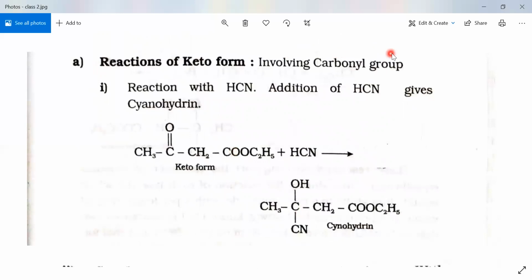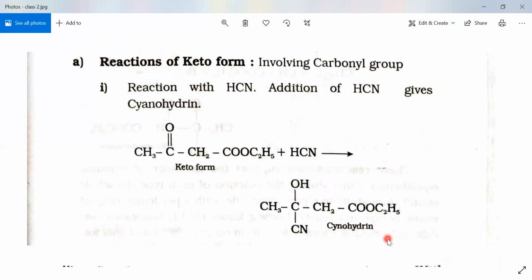In the first reaction, the reaction with hydrogen cyanide, which is an addition reaction. Addition of hydrogen cyanide gives the cyanohydrin. The keto form of ethyl acetoacetate reacts with hydrogen cyanide forming the cyanohydrin. So this is a reaction due to the keto group of ethyl acetoacetate.